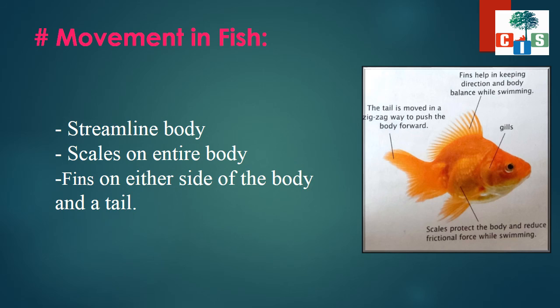Now, along with these scales and streamlined body, they also have fins on either side of the body and a tail that helps them in the movement. Now, these fins help to maintain the balance of the body while swimming in water, and the tail helps them to stop or to change their direction when they are swimming.